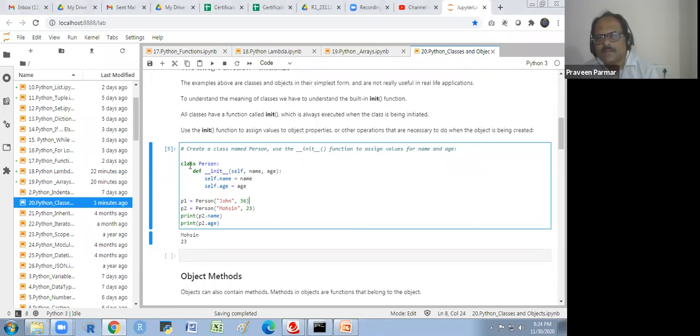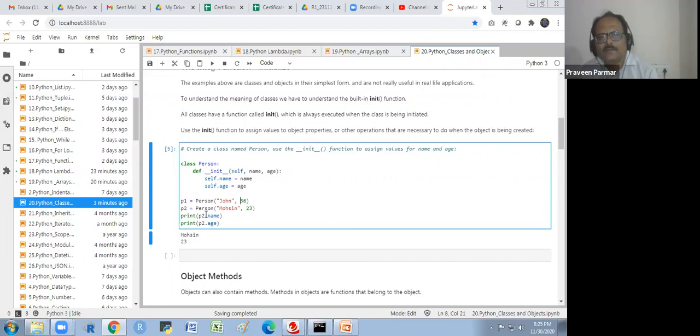So this class I have created, it finishes here. Now I am creating the object. P1 is my object and P2 is my object. I have not put any name here, I have just taken the generic variables name and age. Person is my class, so I will write Person. P1 is my first object: Person, John, 36. Name is John and age is 36. And P2 is another object I am creating, Mohsin, 23.